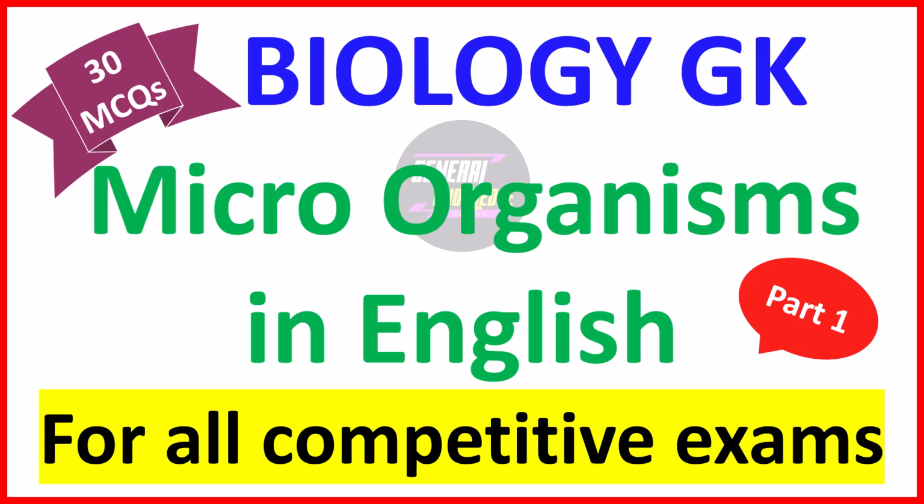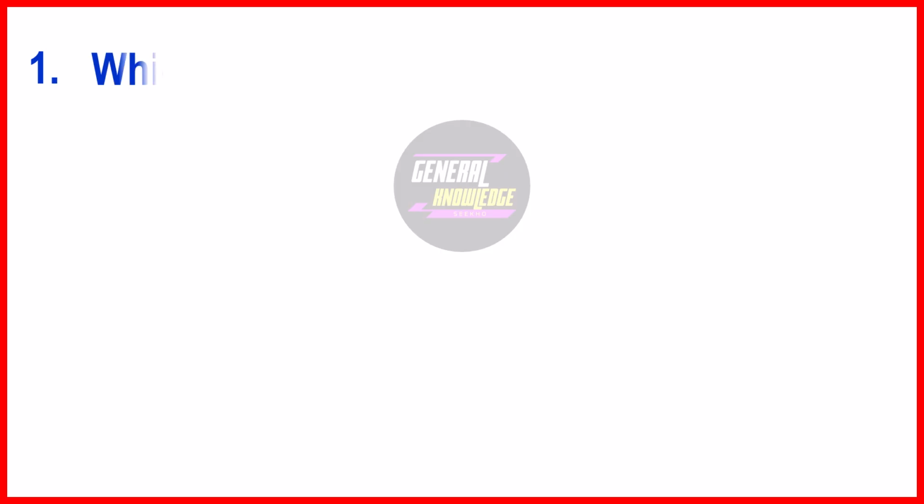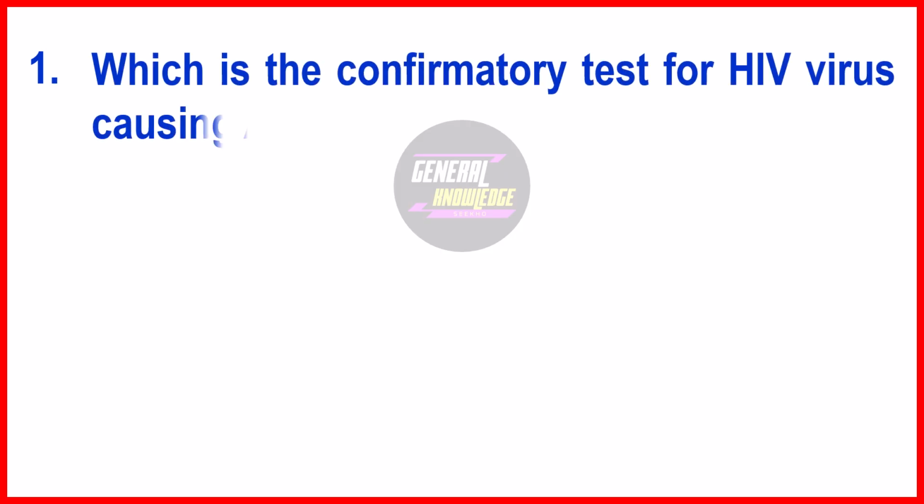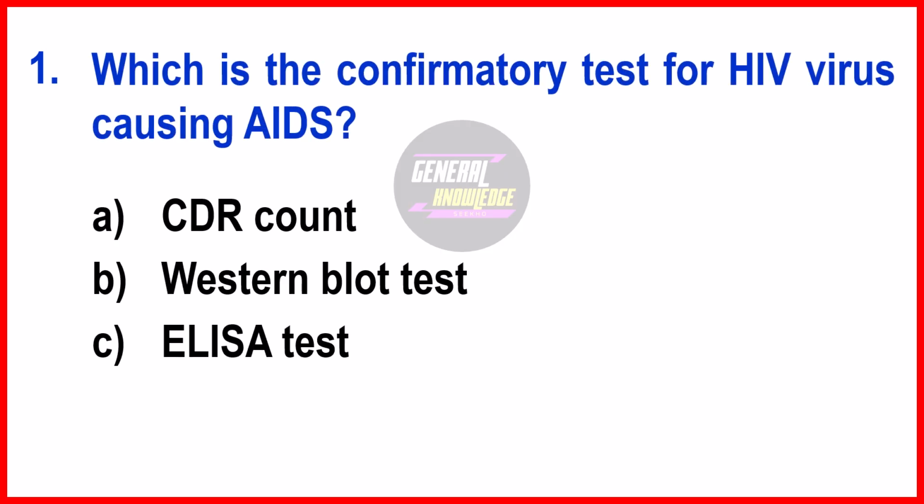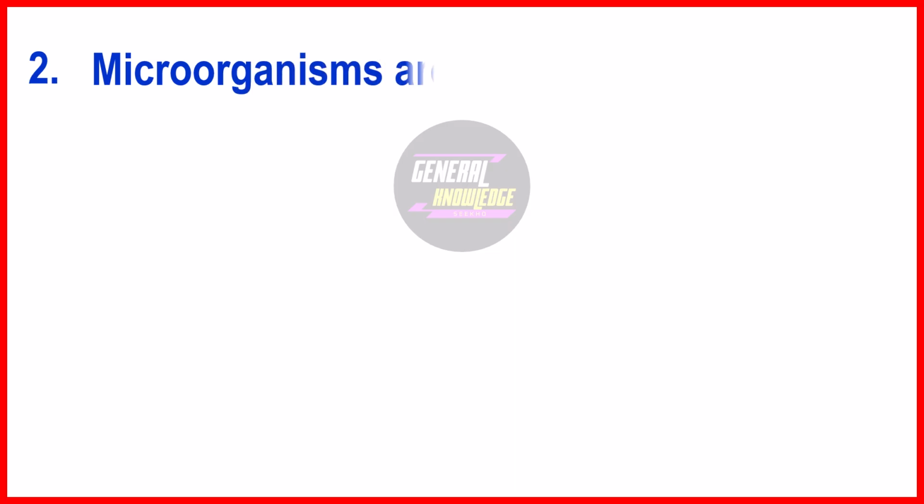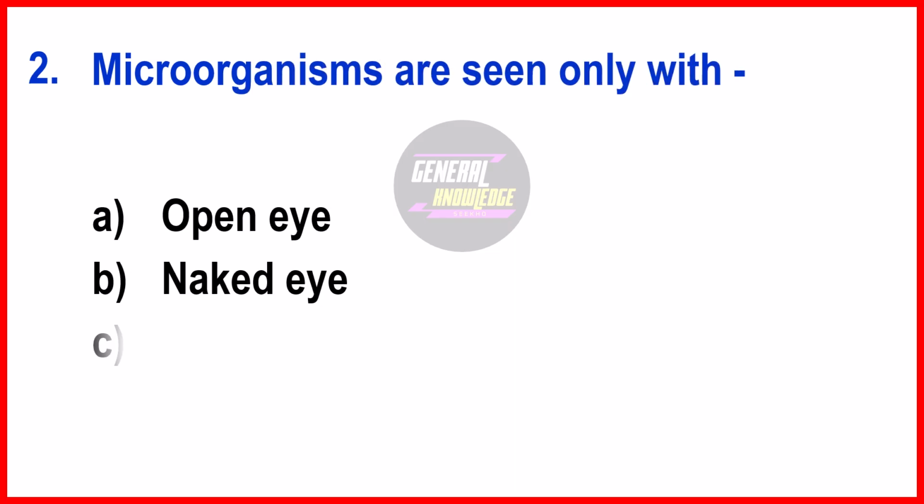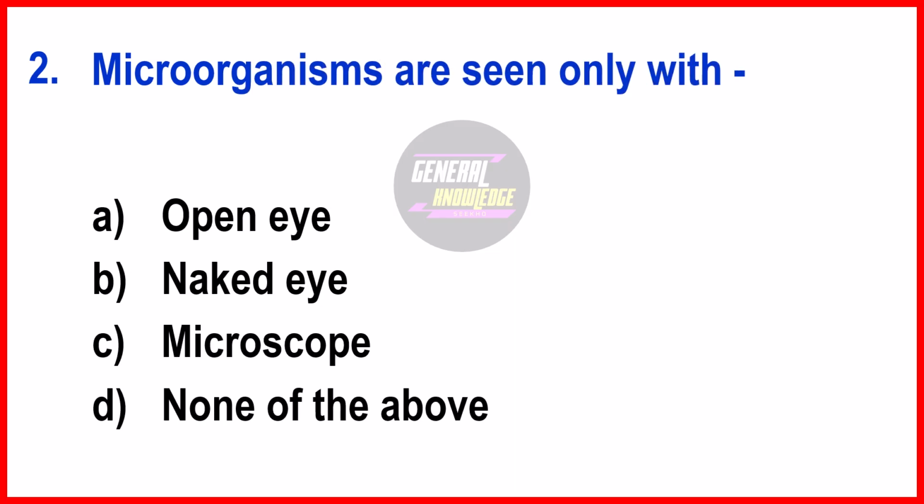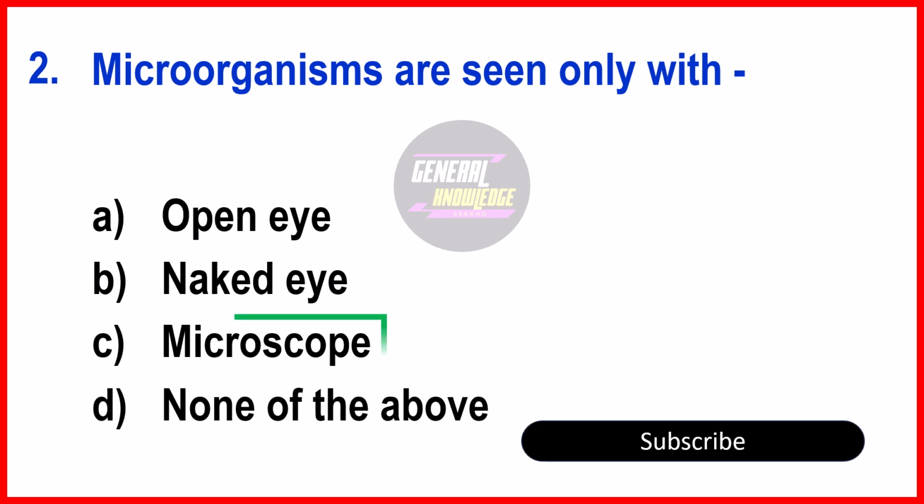Let's get started. First question, which is the confirmatory test for HIV virus causing AIDS? The right answer is option B, Western blot test. Next question, microorganisms are seen only with? The right answer is option C, microscope.